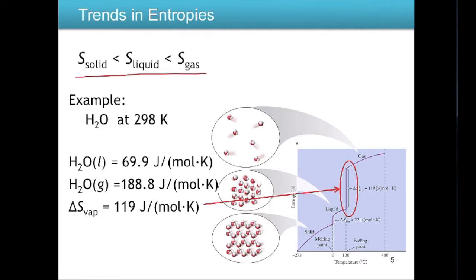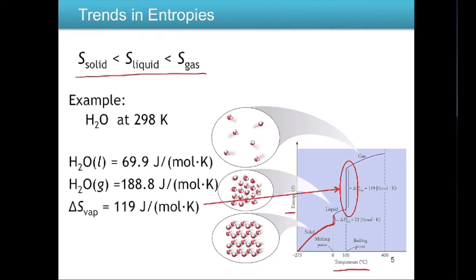So if we look at the entropy of water going from a solid to a liquid to a gas, we have the entropy on the y-axis and the temperature on the x-axis. And as we increase the temperature, the entropy of the ice or the solid increases to a point where it reaches 0 degrees Celsius. That is obviously the melting point of the ice. And at that point, the entropy increases quite a bit because now we're going from a solid state to a liquid state. Liquid state has far more disorder than a solid state.